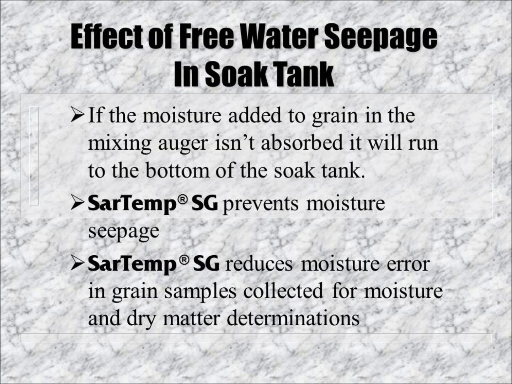If the moisture added to the grain in the mixing auger doesn't penetrate into the grain quickly, it will be pulled by gravity to the bottom of the soak bin or steam chest. This is called run-through. A high-quality grain conditioner is necessary to allow the hydrophilic water to penetrate the hydrophobic grain shell and be absorbed by the grain. SarTec's grain conditioner SarTemp SG is a natural, high-level surfactant that penetrates the waxy outer layers of grain and allows for rapid moisture uptake, thus preventing moisture seepage and eliminating moisture variation.